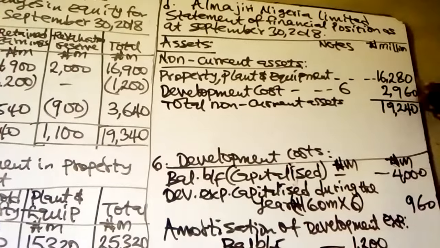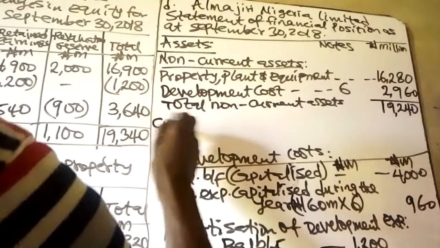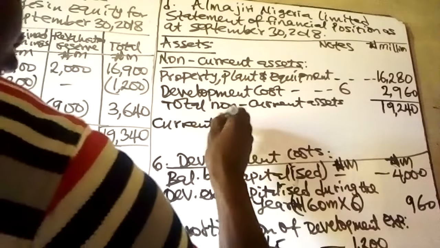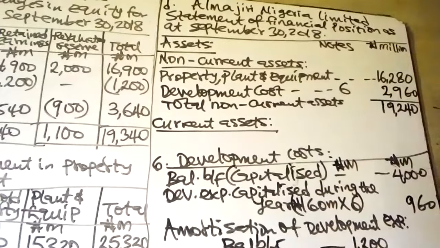That is 16,280 plus 2,960. After non-current assets, the next thing should be current assets. You go through your trial balance. What are the non-current assets and what are the current assets we have in our trial balance?